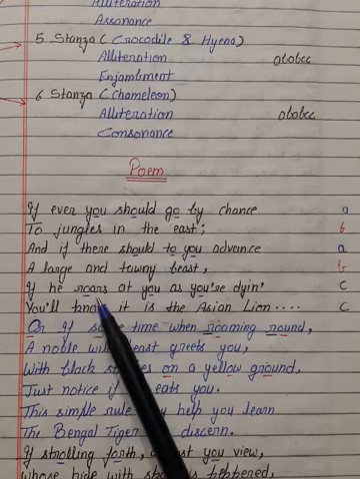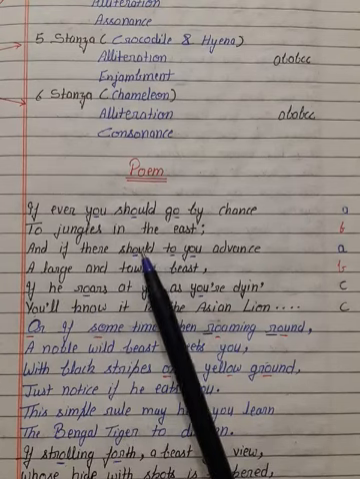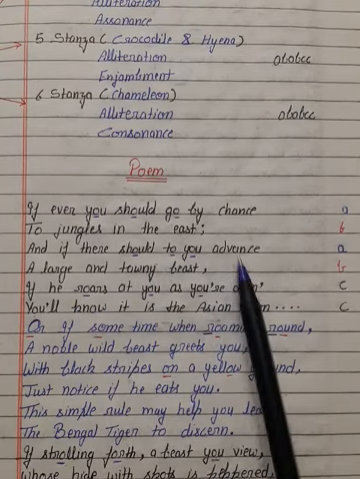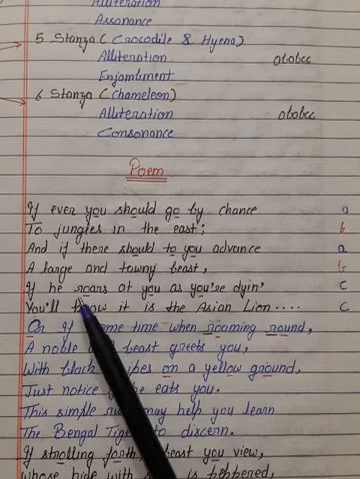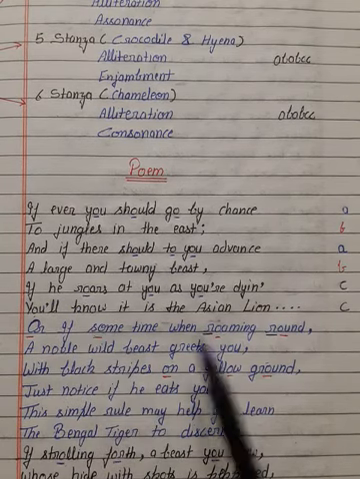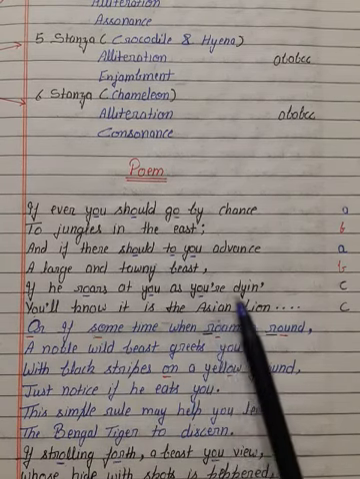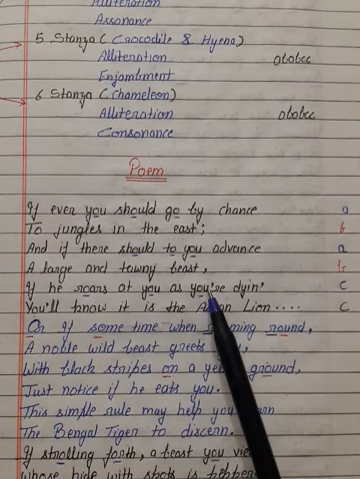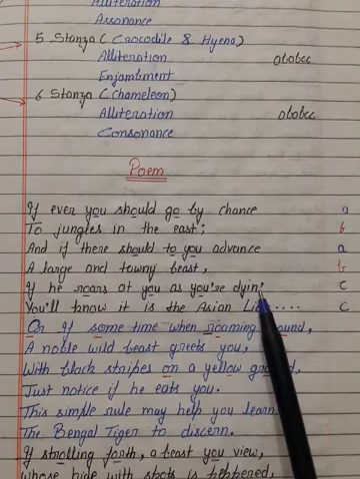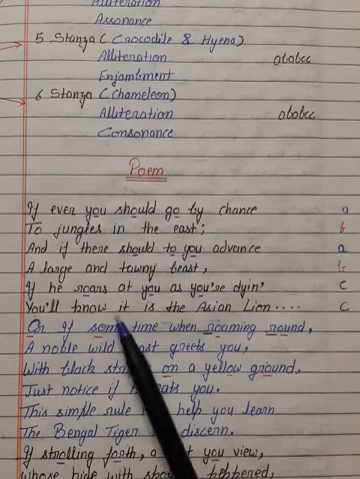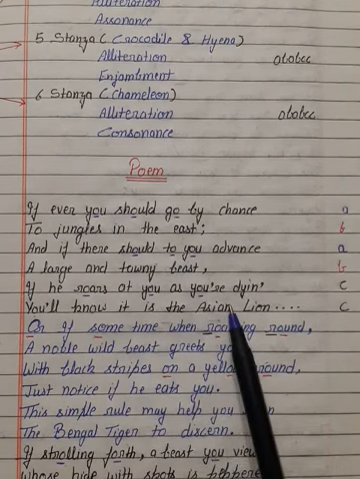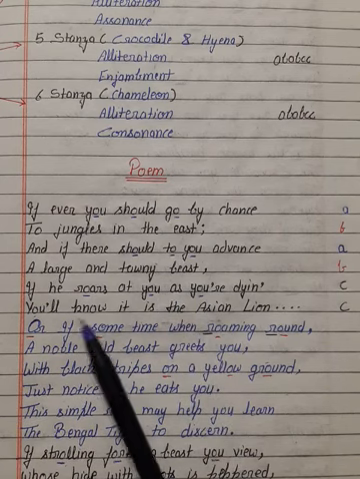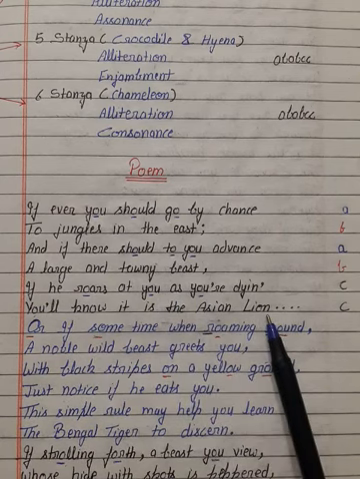If he roars means this colored beast will move towards you, and if he roars means makes a louder sound at you as you are dying, means that roar is so loud that you feel that you are going to die, you will know it is the Asian lion. Means then you identify that this is the Asian lion.